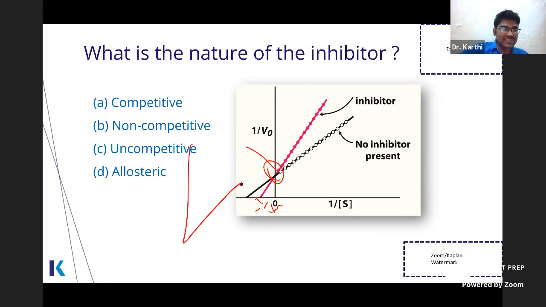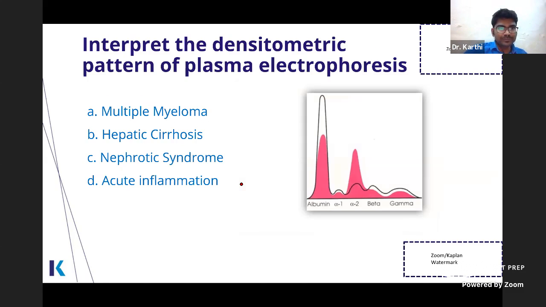Just if it is in the V shape, it will be your non-competitive. Okay, sigmoid: when something is sigmoid, it is allosteric. Okay, cooperativity: because of the cooperativity you have the sigmoid curve.